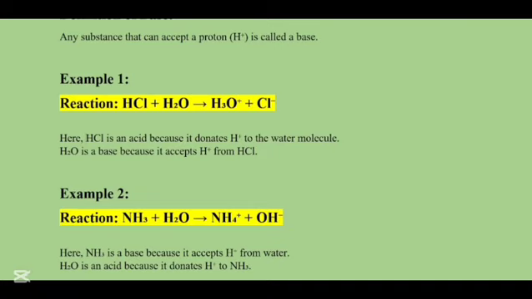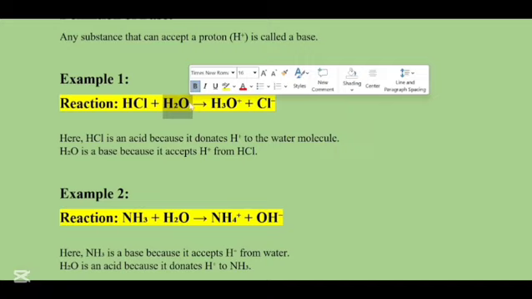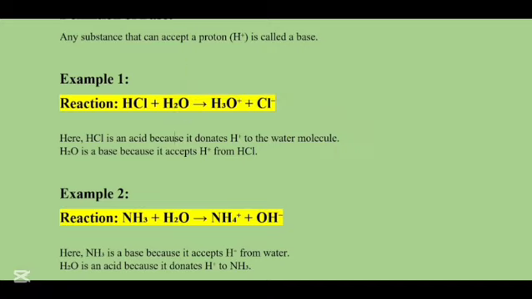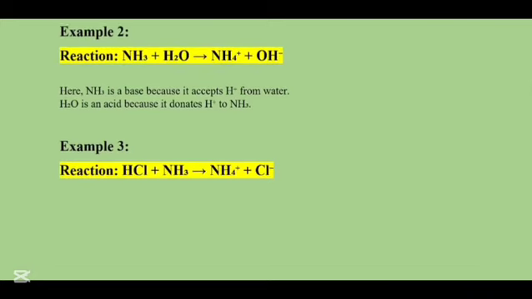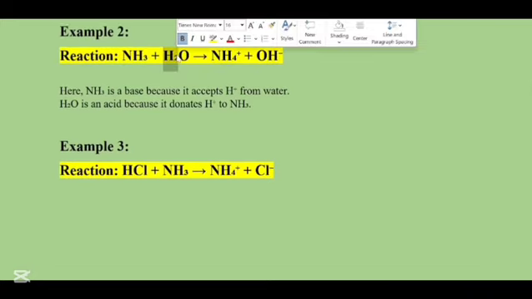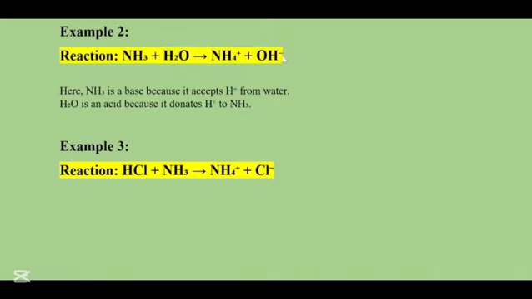Here, hydrochloric acid is an acid. Why? Because it had donated an H positive ion to the water molecule, and here H2O will be a base because it has accepted a proton from hydrochloric acid. We have another example of NH3 combining with H2O. Now, how will we know if this is a base or an acid? You can see that NH3 is a base. Why? Because it has accepted an H positive ion from H2O. That is why NH3 has been converted to NH4. So this means NH3 is a base, while the H2O is an acid because it had donated its proton to NH3.